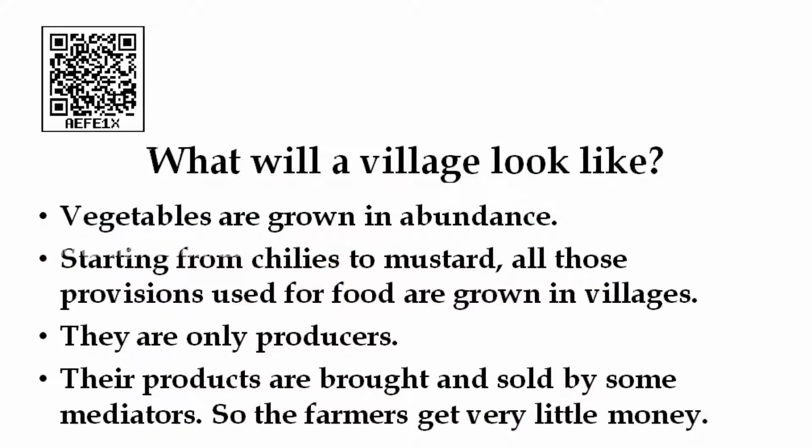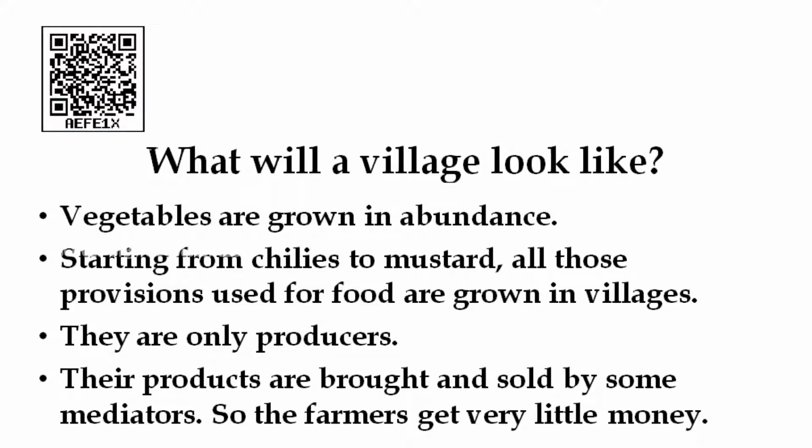Okay. And next we will see villages, the continuation, how a village will look like. In that, the villagers used to grow vegetables in abundance. Abundance means more in number. They used to cultivate starting from chilies. You know what is meant by chilies, isn't it? To mustard. Everything is cultivated in the villages. All those provisions used for food are grown in the villages. That means starting from chilies to mustard, everything is grown in the villages. So, we call them producers.